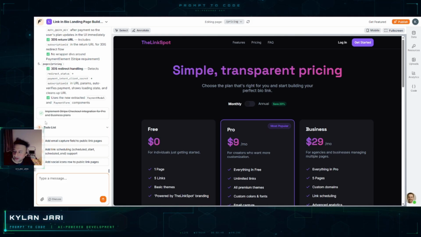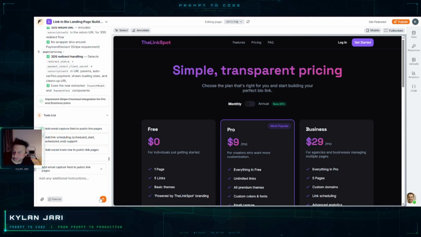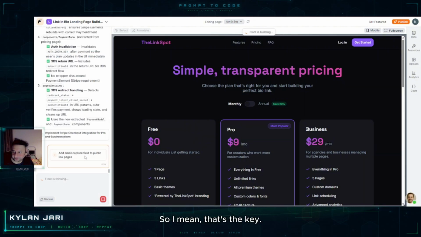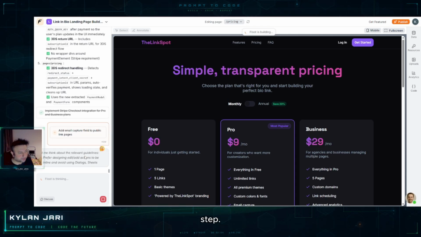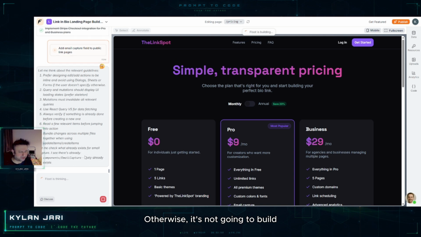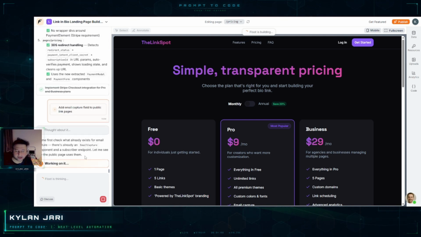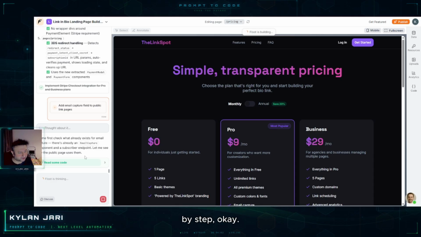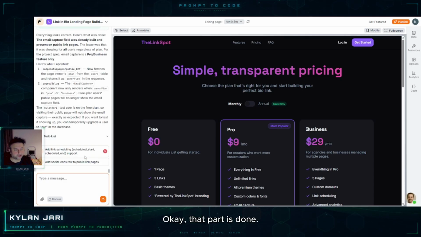Now what we can do is add an email capture field to public link pages. So we will add that one. We can add more than one. I mean, that's the key: you have to build step by step. You cannot build everything in one shot, otherwise it's not going to build properly. So it's better to build step by step. Okay, that part is done.